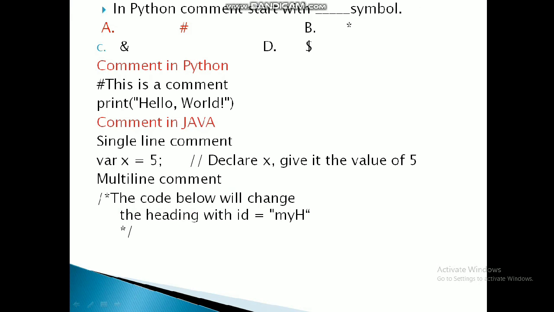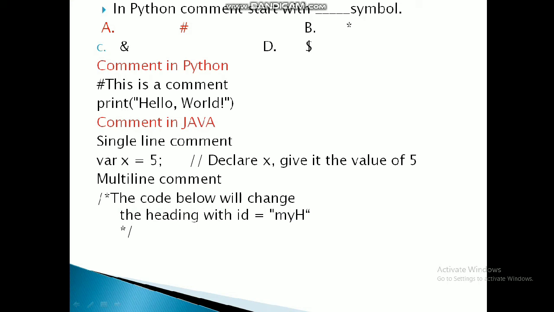In Python, comments start with which symbol? Comments start with a hash symbol. In Python, hash is used for commenting any data. In Java, double slashes are used for commenting, and for a multi-line comment in Java you have to use slash asterisk at the start and asterisk slash at the end.